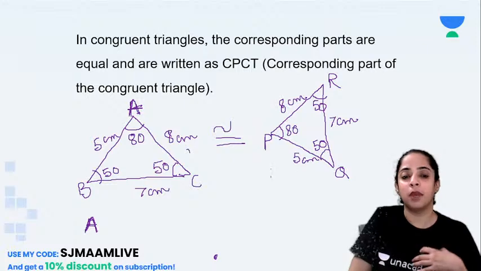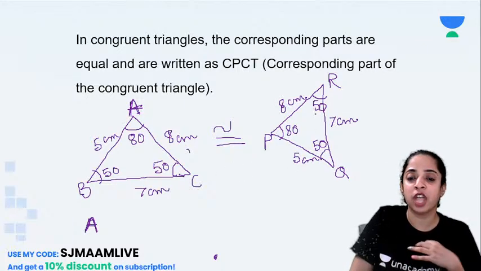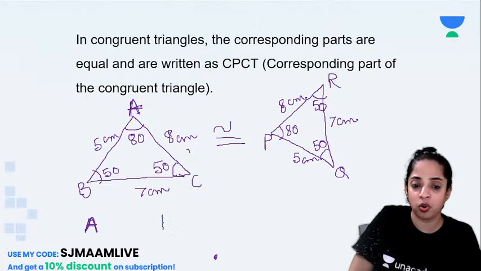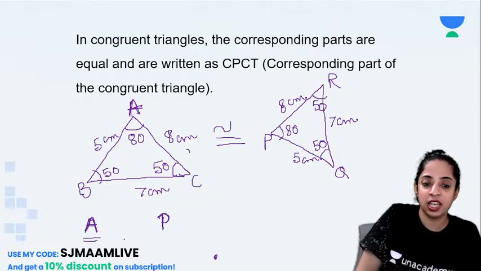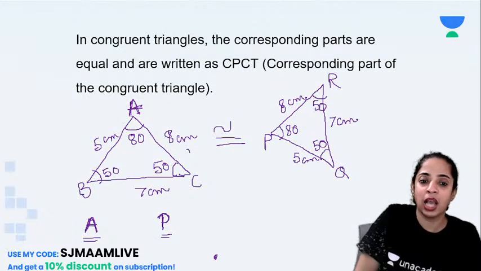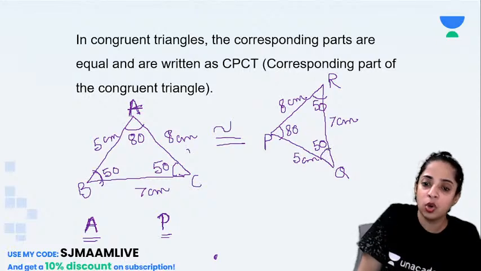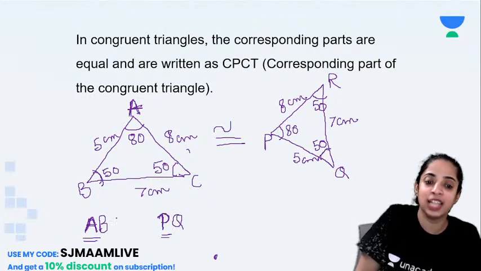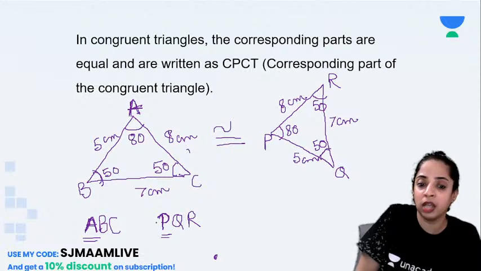Angle A is corresponding to which angle out of PQR? It is congruent to, it is corresponding to angle P. So I will write A here, I will write P here. Now angle B is corresponding to angle Q, and angle C is corresponding to angle R.